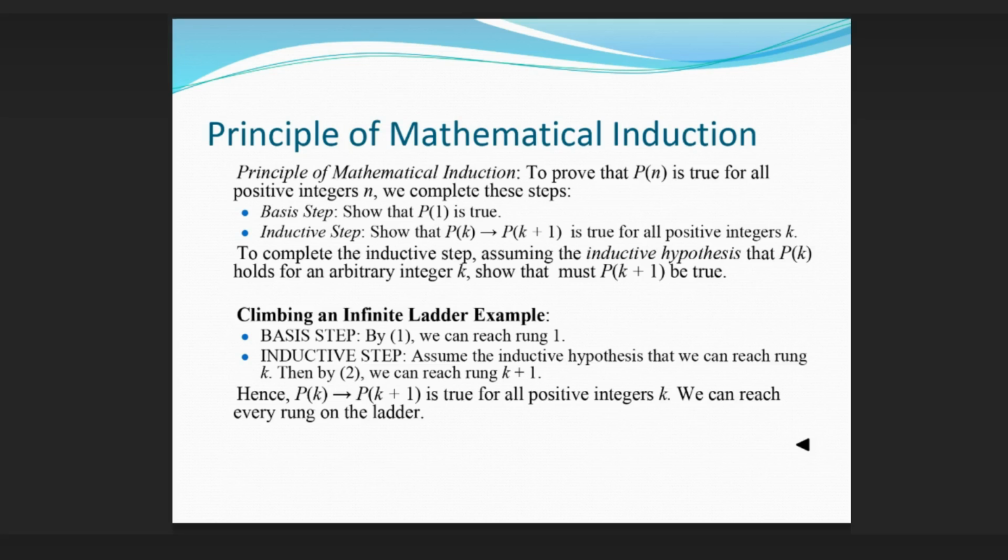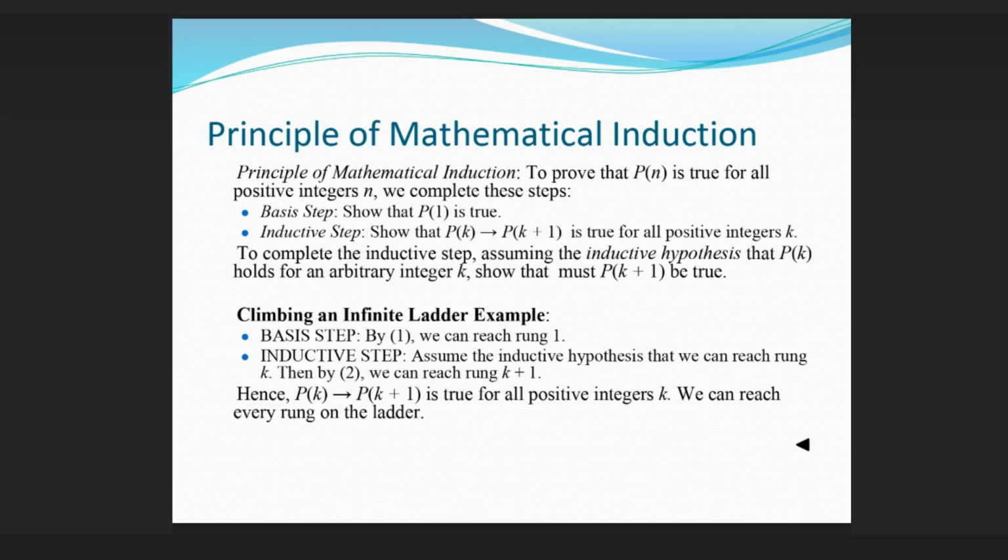Principle of mathematical induction. To prove that P(n) is true for all positive integers n, we complete these steps. Basis step: show that P(1) is true. Inductive step: show that P(k) implies P(k+1) is true for all positive integers k. To complete the inductive step, assuming the inductive hypothesis that P(k) holds for an arbitrary integer k, show that P(k+1) must be true.